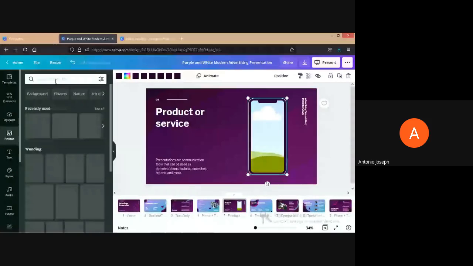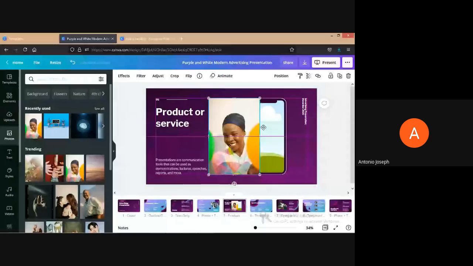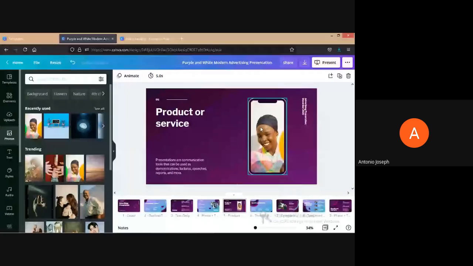See, suppose I am taking this image, and I just drag and place it into that particular frame. See, it automatically changed and just fitted into that particular frame, isn't it? We don't need to do anything, and it looks like a mobile screen. Now it's looking like a mobile screen. That's it. It's very easy, isn't it? And now I will show how to get this frame. Just click on the elements.